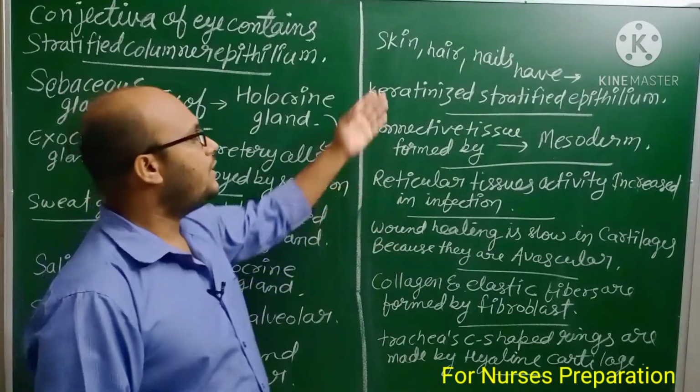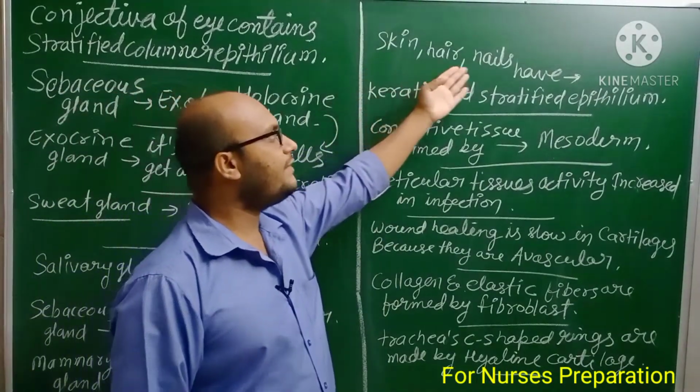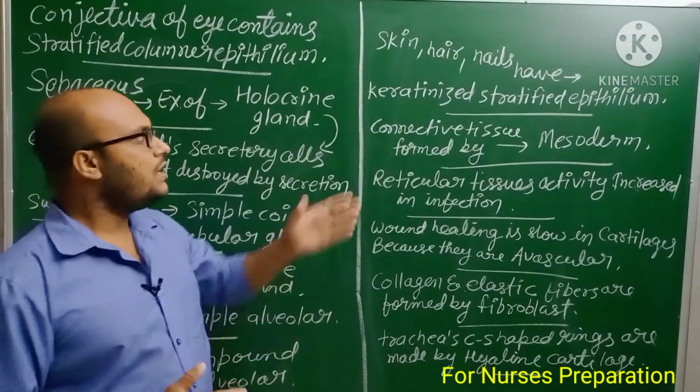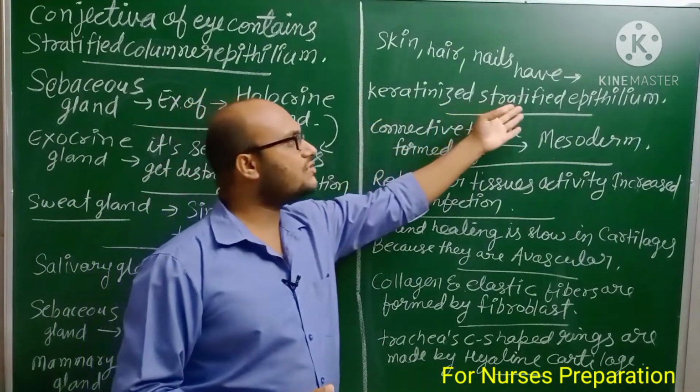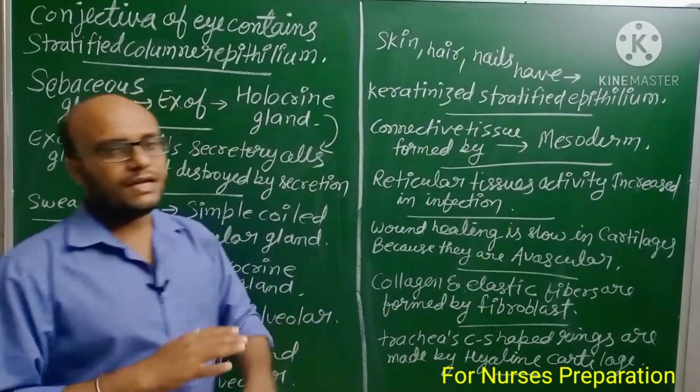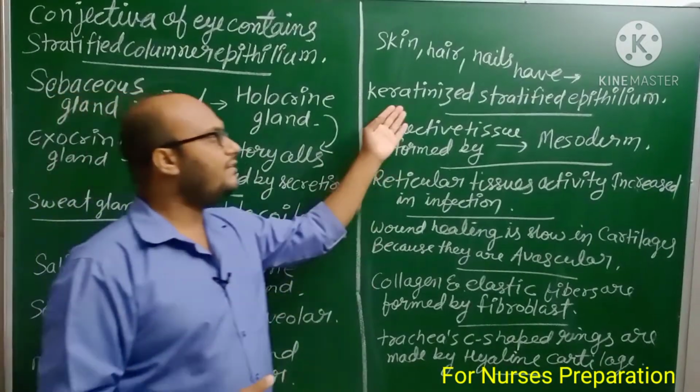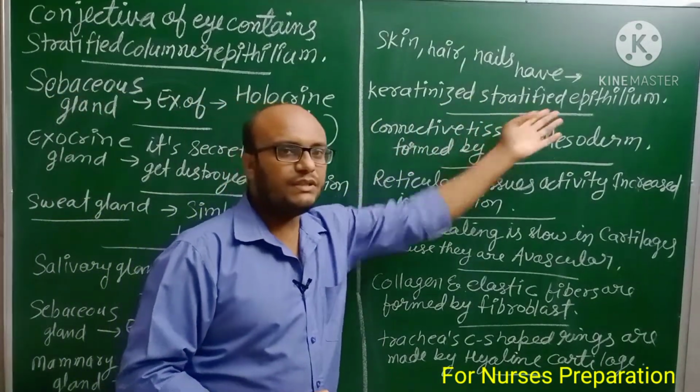Next, skin, hair and nails. Skin, hair and nails all have keratinized stratified epithelium.